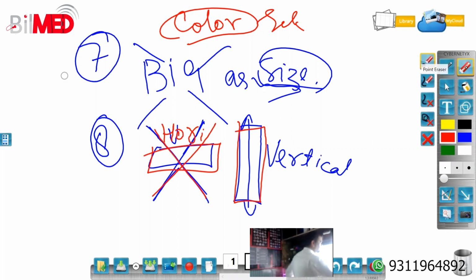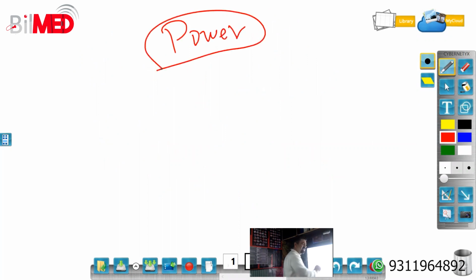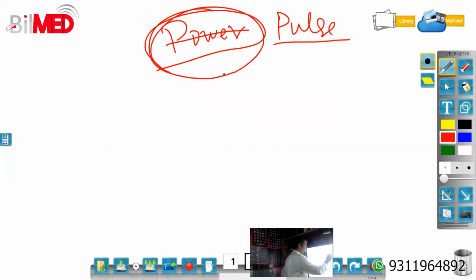Now going to the power. Something is skipped from the color, the lower line. Sorry, pulse, not power. That is in pulse, and we will come to that. But before that, there is a power knob also. What is that power?